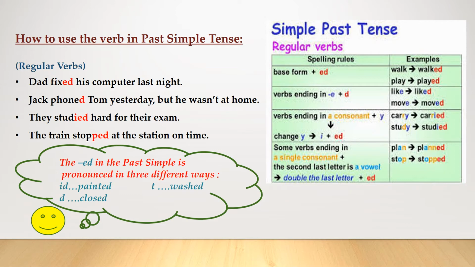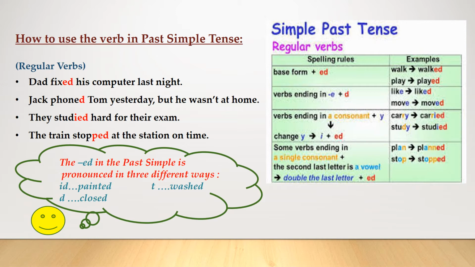We make regular past simple verbs by adding ed to the base form. For example, walk becomes walked, play, played. We add d for verbs that already end in e. For example, like, it ends with e, becomes liked. I only add d. Move, it ends with e, I only add d, becomes moved.